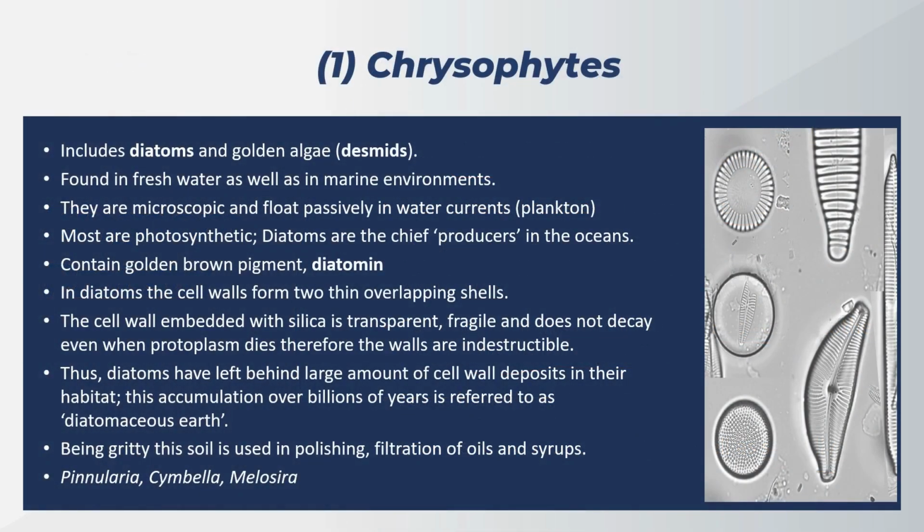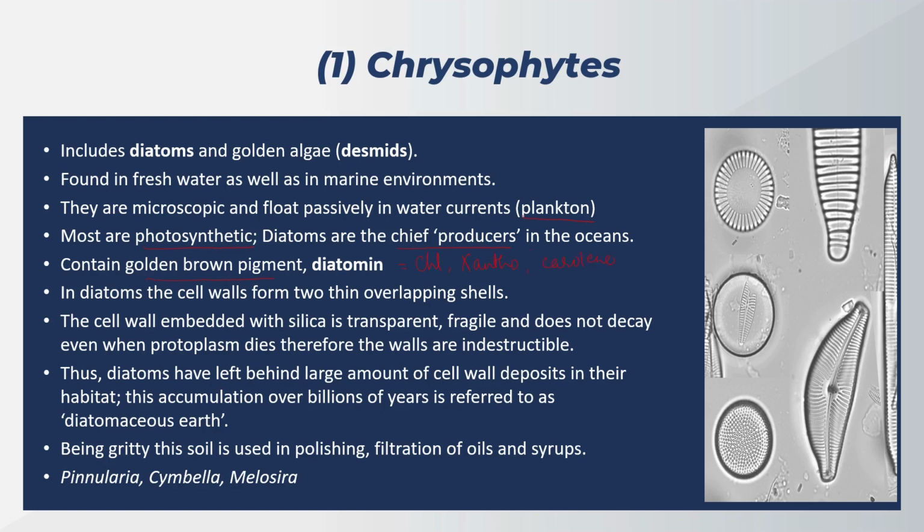Diatoms and desmids are included in chrysophytes. They are aquatic, microscopic organisms which float passively in water currents, constituting plankton. Since most of the members are photosynthetic, they are considered chief producers in the ocean. They are characterized by the presence of a golden brown pigment called diatomin, which is a combination of chlorophyll, xanthophyll, and carotene.